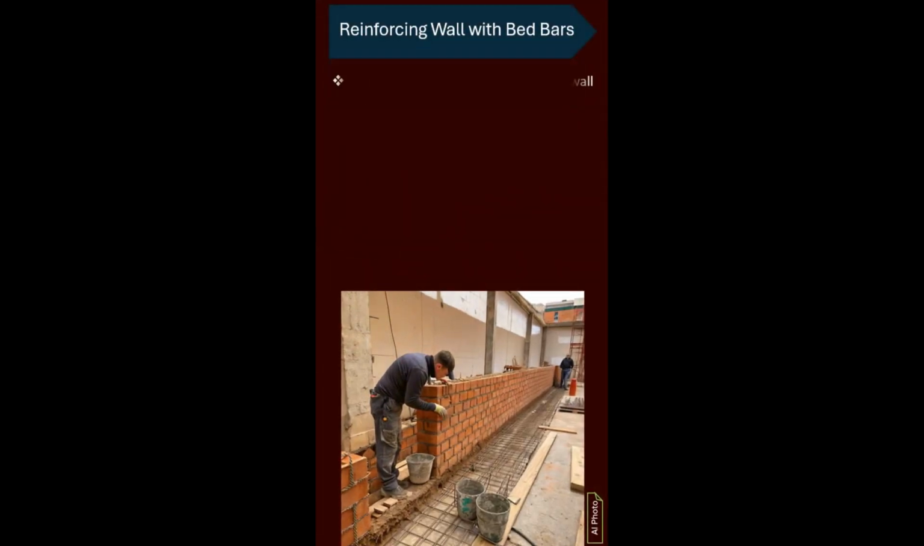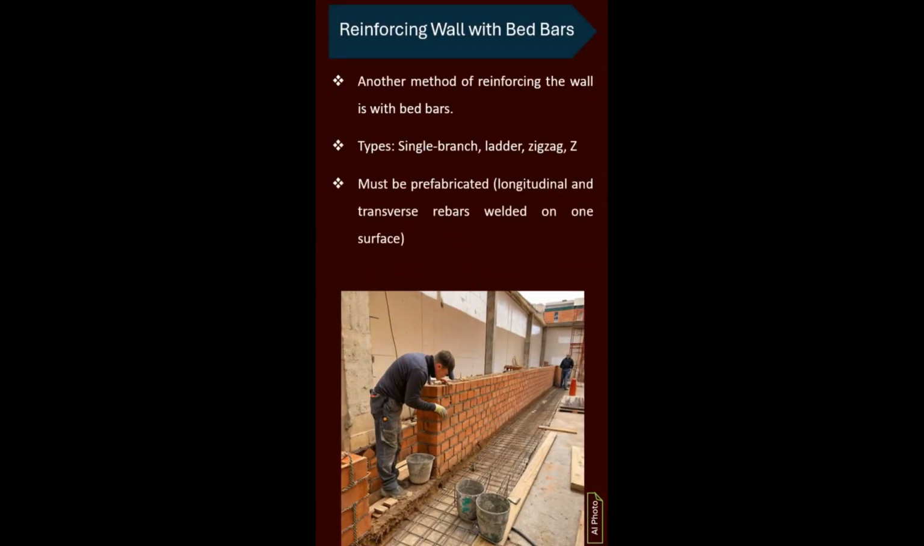Reinforcing the wall with bed rebar. Another method of reinforcing the wall is to use bed rebar, which can be in the form of a single branch, ladder, zigzag or Z, and prefabricated.